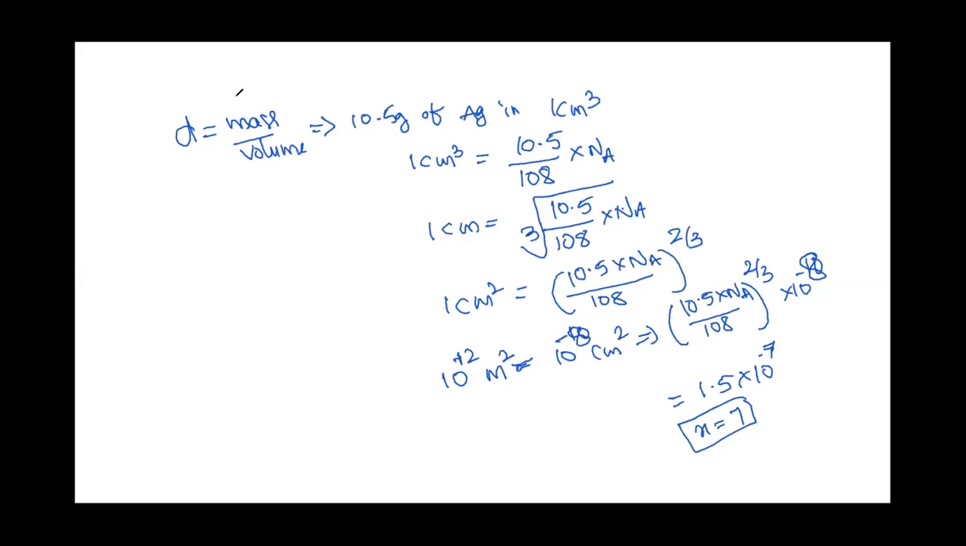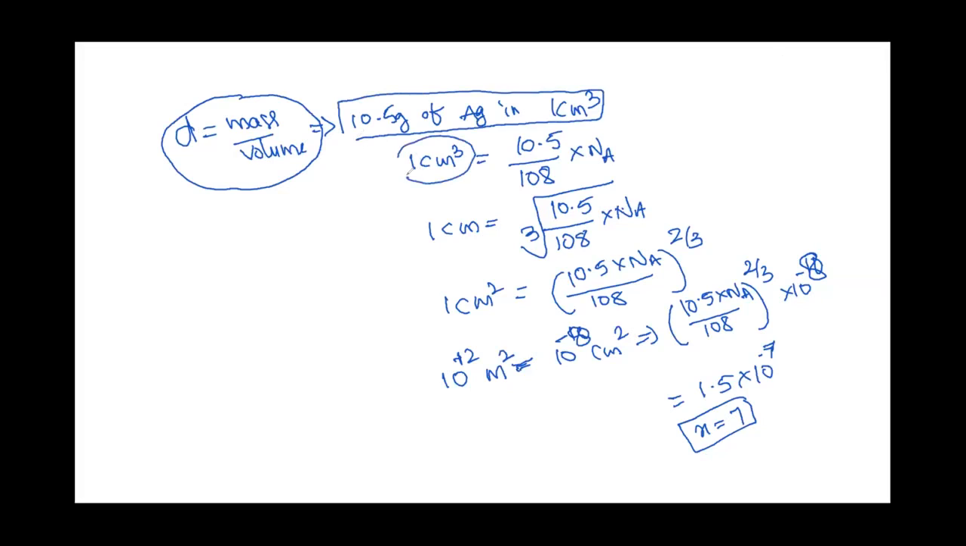Here density is equal to mass upon volume. Are you able to see this whiteboard? Density is given as 10.5 grams of silver in 1 centimeter cube. So 1 centimeter cube equals this in grams. Grams divided by atomic mass gives moles, and moles into Avogadro number gives the number of molecules.